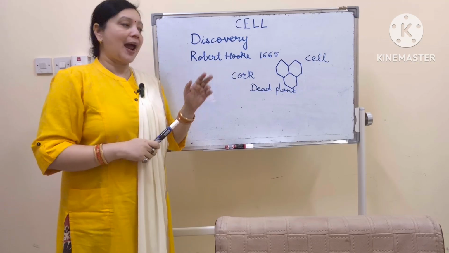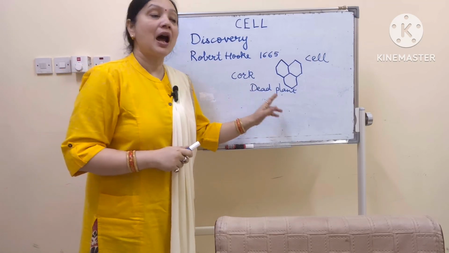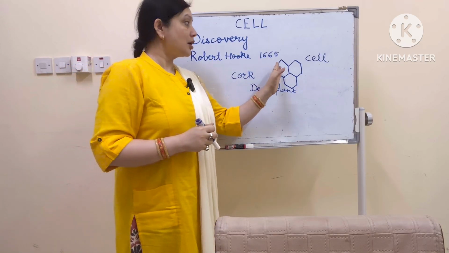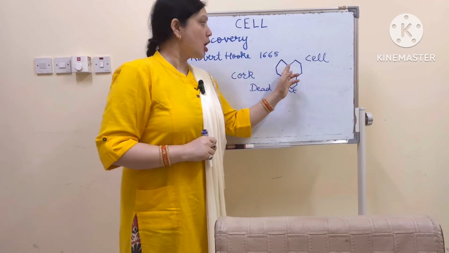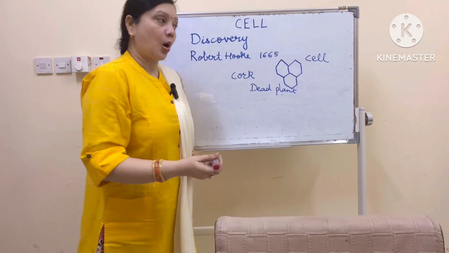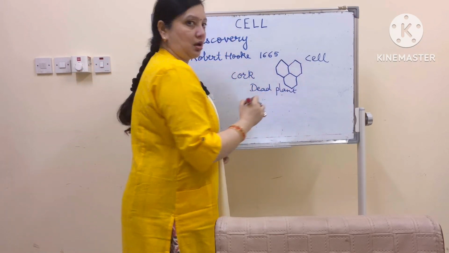So Robert Hooke actually saw dead plant cell, and in that also, because this is a dead cell, he did not see anything living inside. What he saw was just the outer cover.